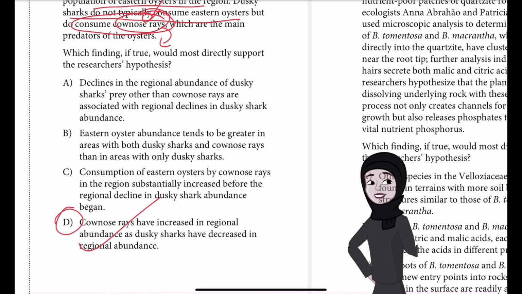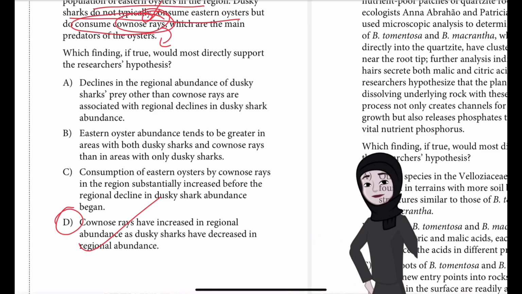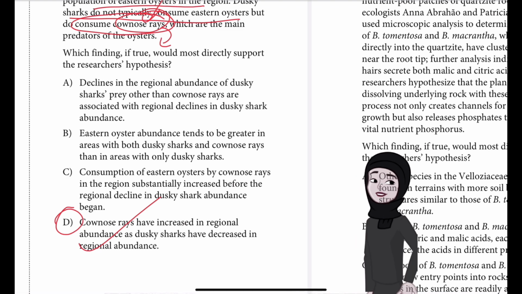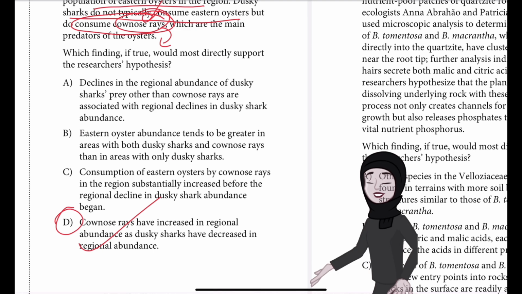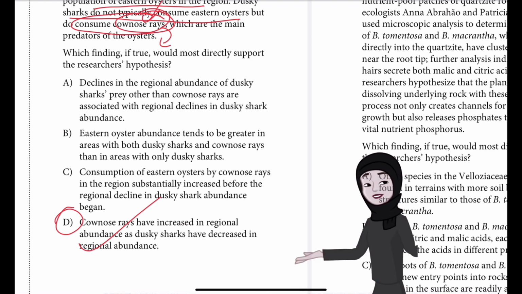Choice D is the best answer because it presents a finding that, if true, would most directly support the researchers' hypothesis about the connection between the dusky shark population decline and the eastern oyster population decline. The text indicates that although dusky sharks don't usually eat eastern oysters, they do consume cownose rays, which are the main predators of eastern oysters. An increase in the abundance of cownose rays in the region in response to a decline in the abundance of dusky sharks would directly support the researchers' hypothesis. A higher number of cownose rays would consume more eastern oysters, driving down the oyster population.